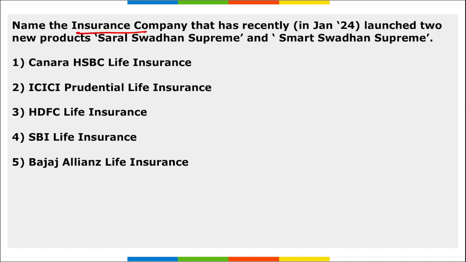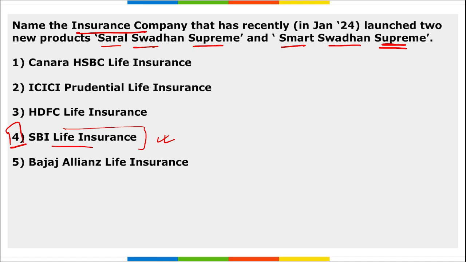Next, name the insurance company that recently launched two new products, Saral Swadhan Supreme and Smart Swadhan Supreme. SBI Life Insurance. Correct. It is that insurance company. They have recently launched two new products, Saral Swadhan Supreme and Smart Swadhan Supreme.